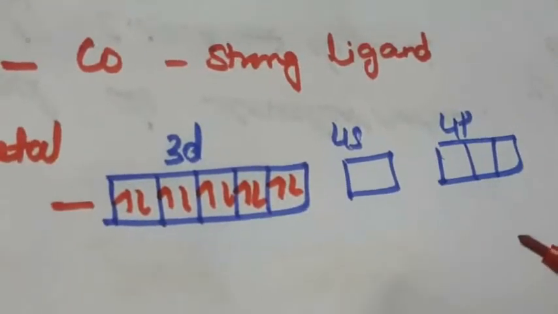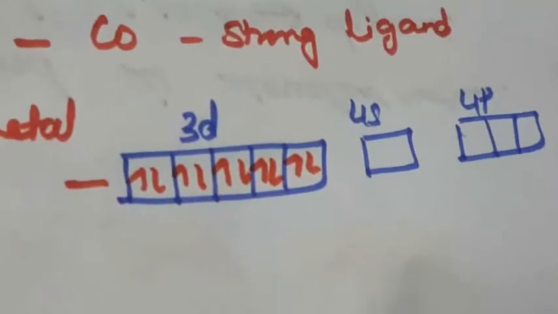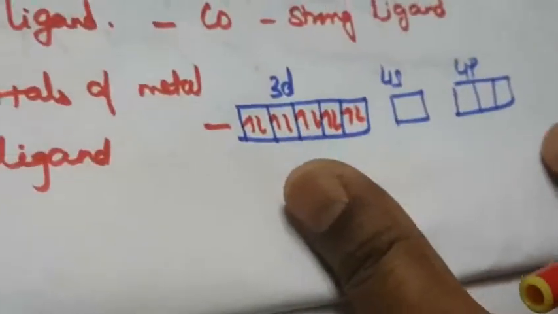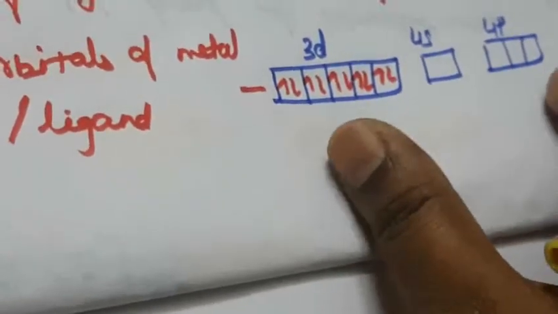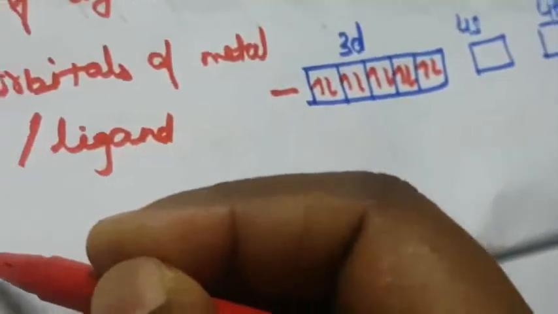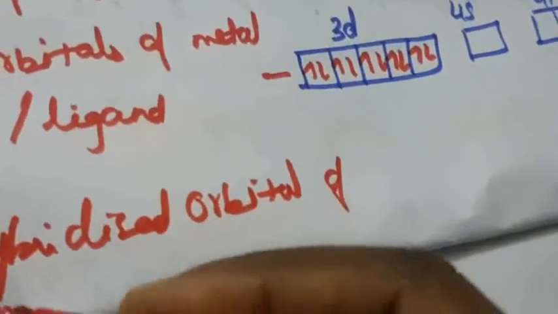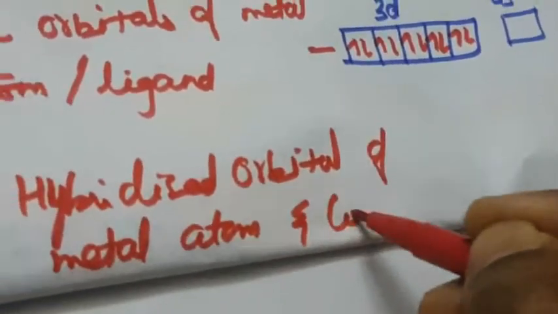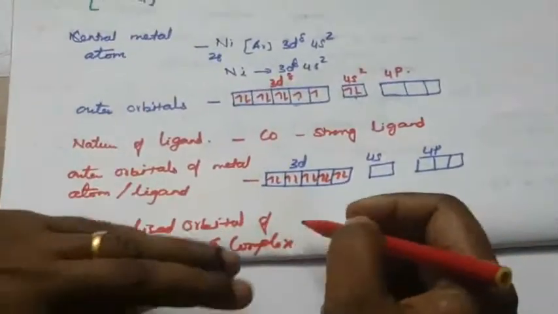Next one is hybridization. So the hybridized orbitals of the metal atom. Now it is linked to the ligand. This is the central metal atom bound with the ligand. So these are the hybridized orbitals of the metal atom in the complex.